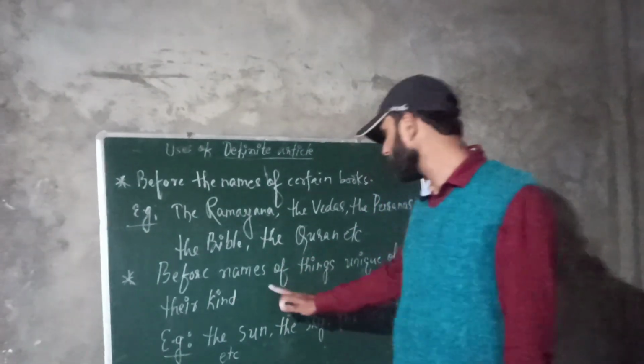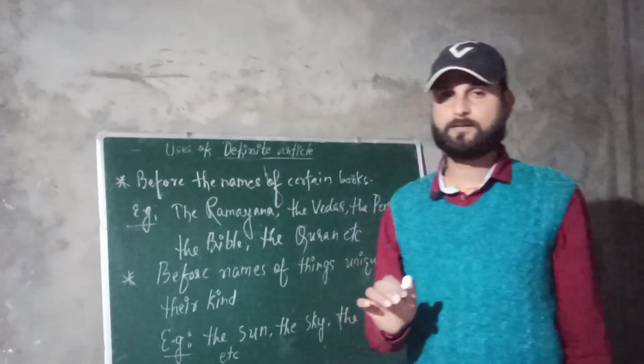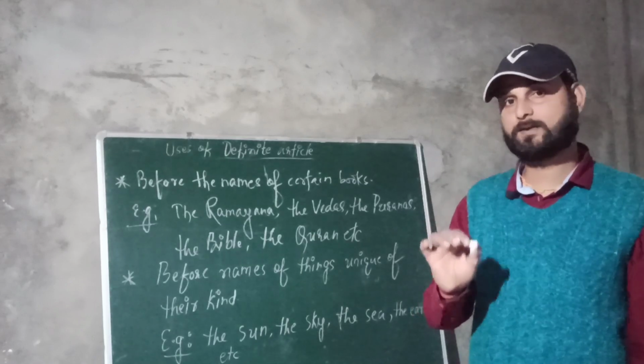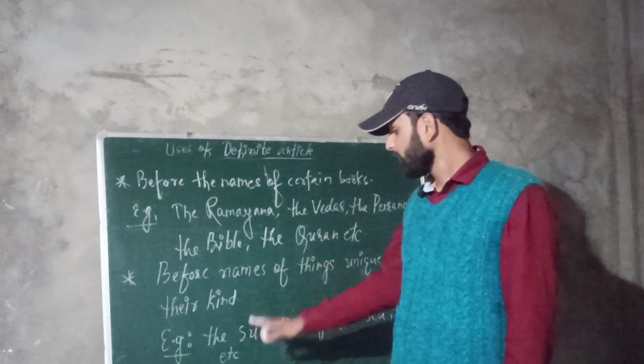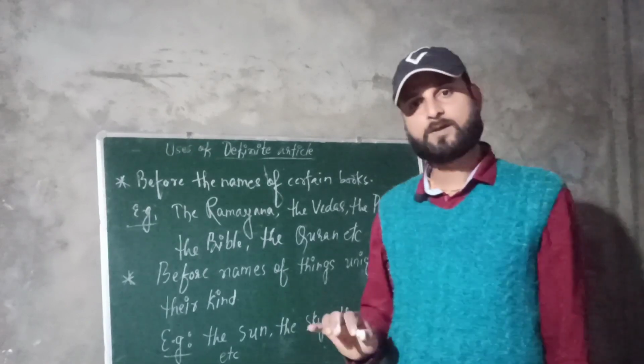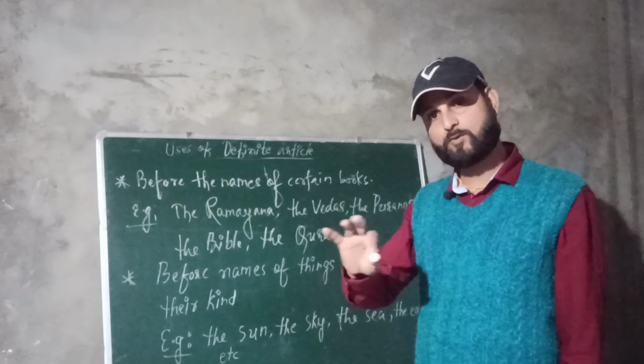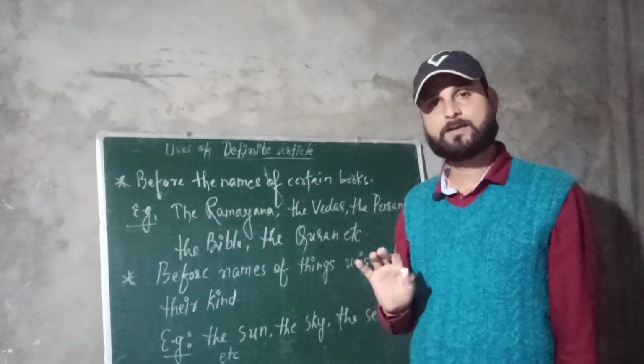Before names of things unique of their kind. Some things in the universe are a little bit unique from others. For example the sun. There are many stars in the solar system, but the sun is the particular star around which all the planets rotate and revolve.